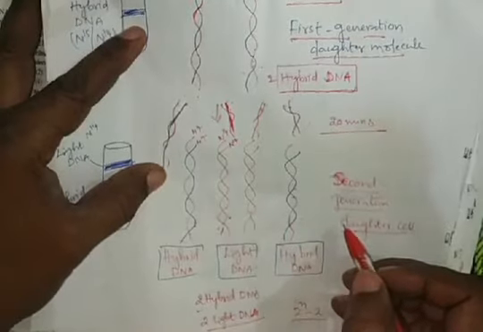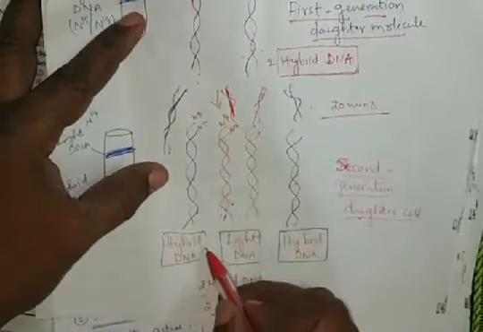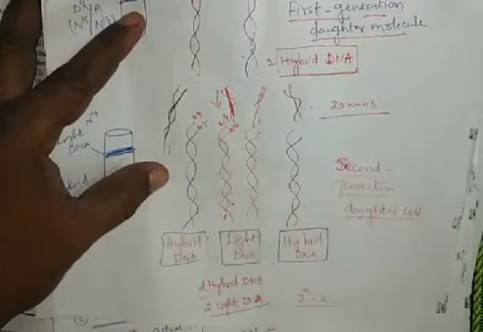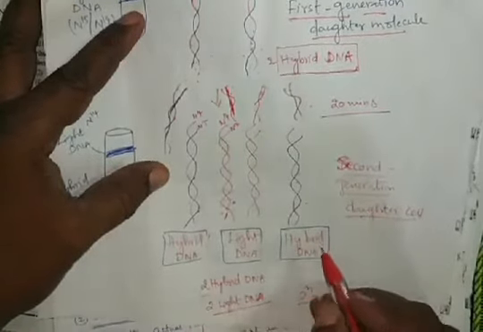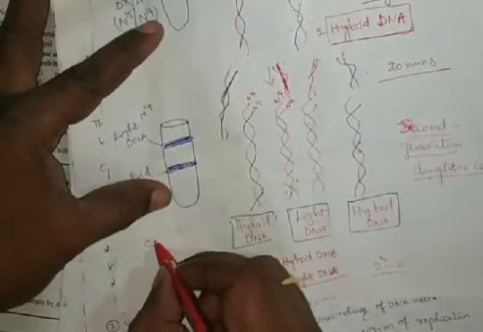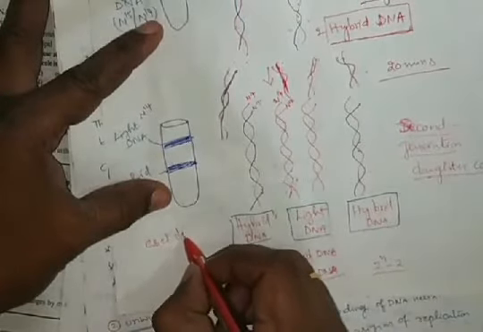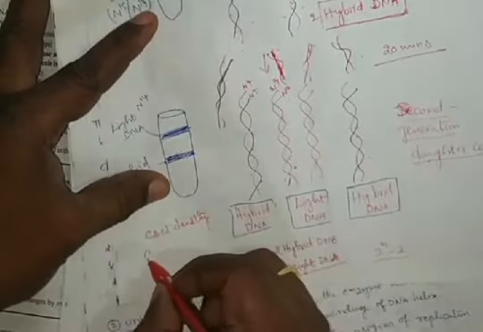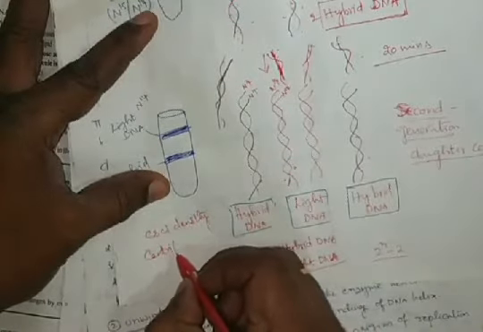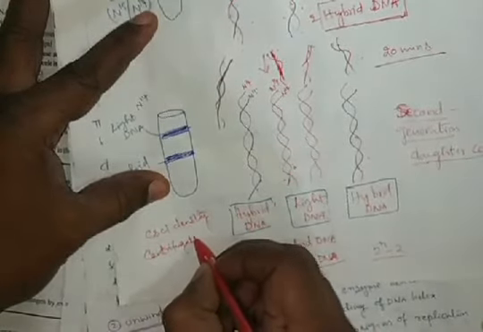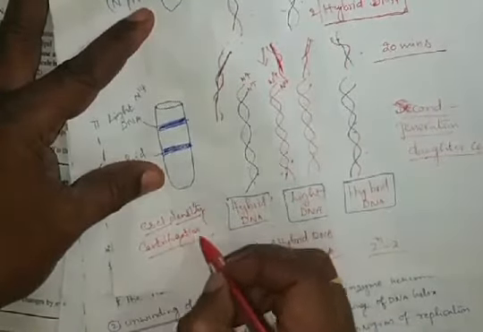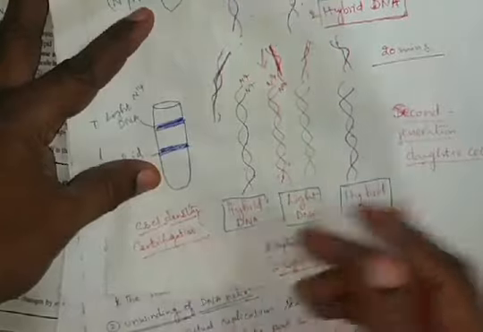Then how do we measure the hybrid, light or heavy DNA? That is done by cesium chloride density gradient centrifugation. A cesium chloride containing medium is taken.